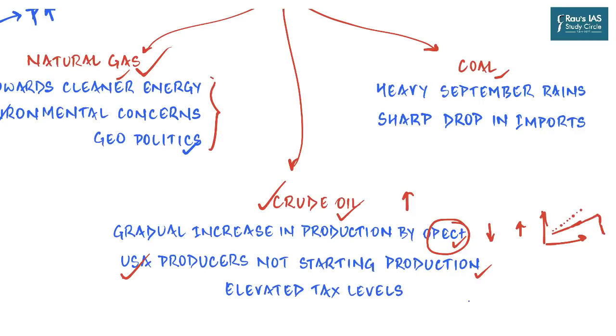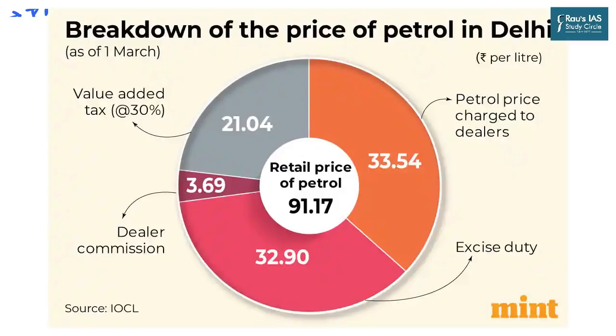Third reason, which is very particular to our country India, is the elevated tax levels on petroleum products. The central government had last year increased levies on petrol by rupees 13 per litre and on diesel by 16 rupees per litre to shore up its revenues, as the COVID pandemic forced a sharp slowdown in economic recovery. Central and state taxes currently account for around 53.5% of the pump price of petrol and about 47.6% of the pump price of diesel in Delhi.